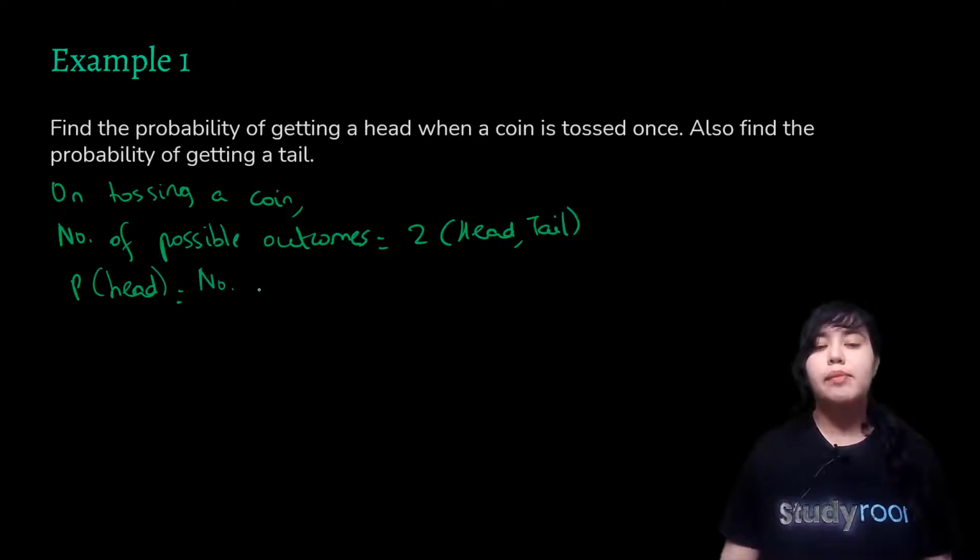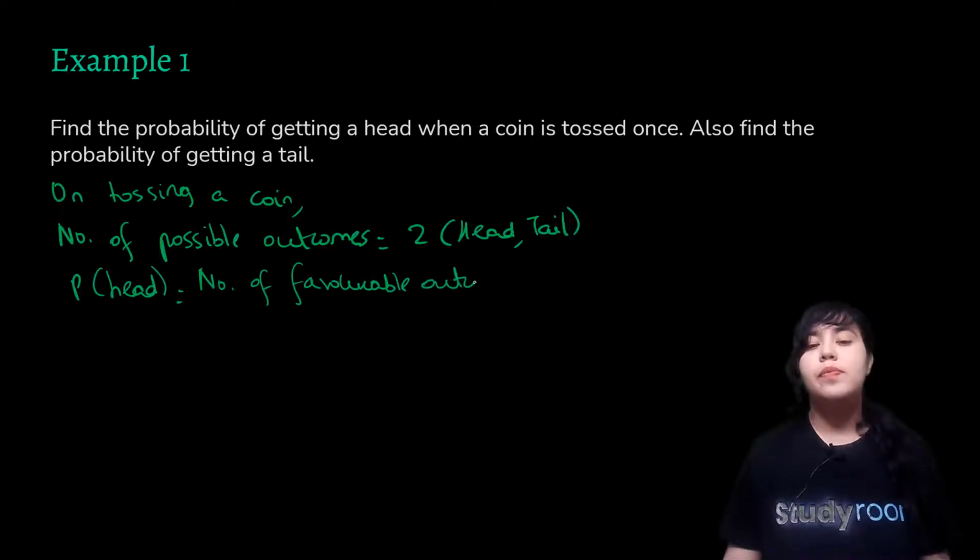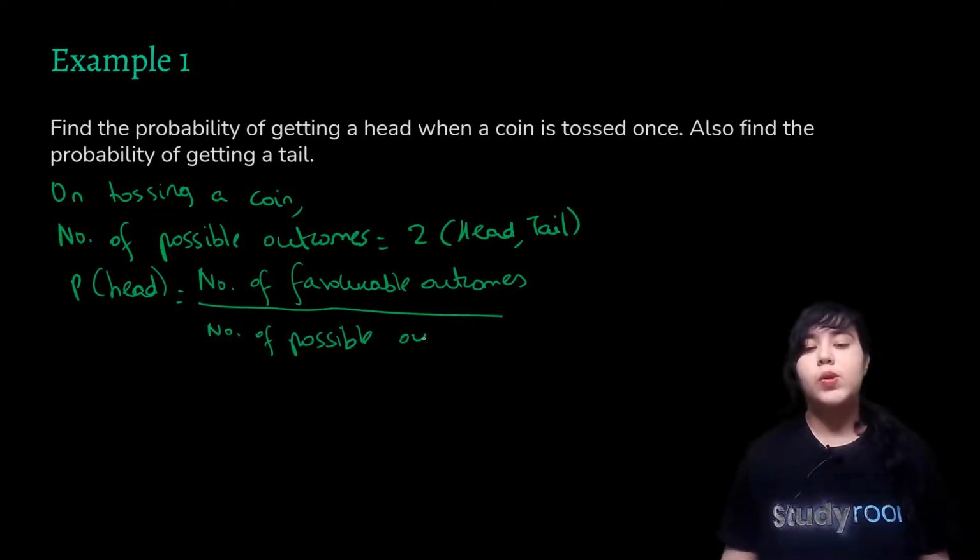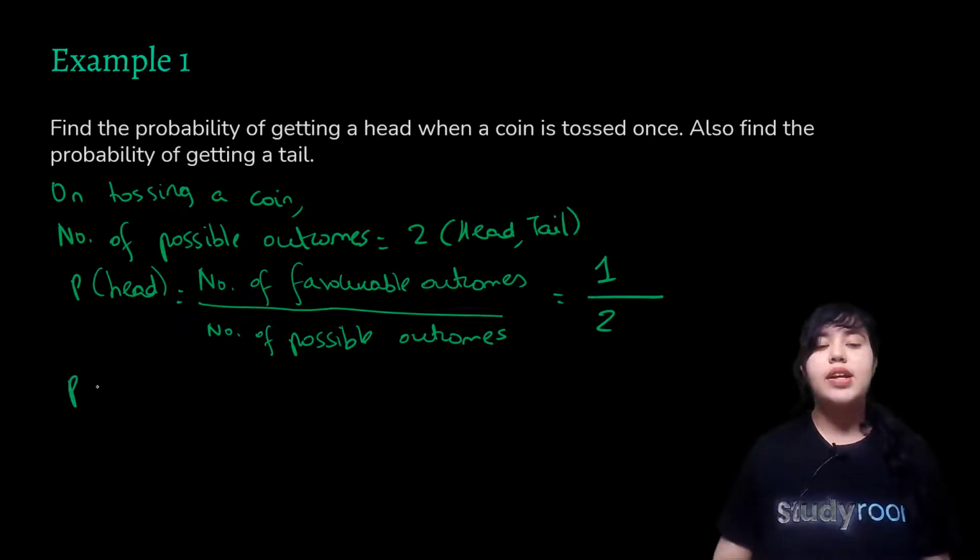That would be the number of favorable outcomes, which here means the number of times you can expect to get a head, upon the number of possible outcomes. So there would be just one favorable outcome. What is that? That is just heads. So 1 upon 2.